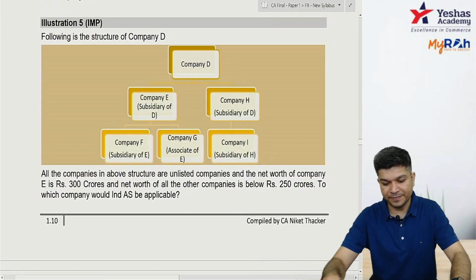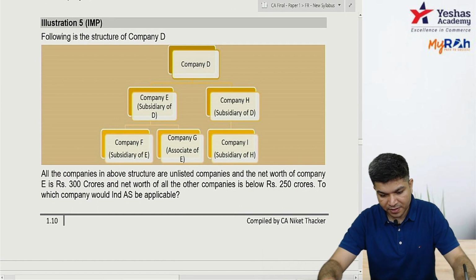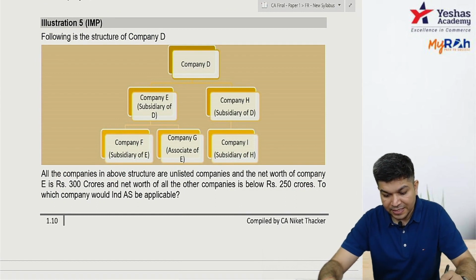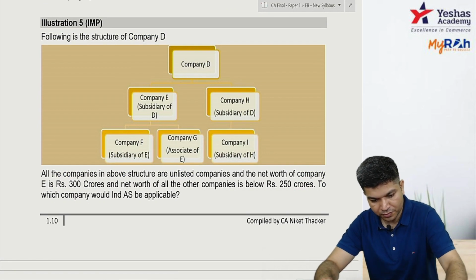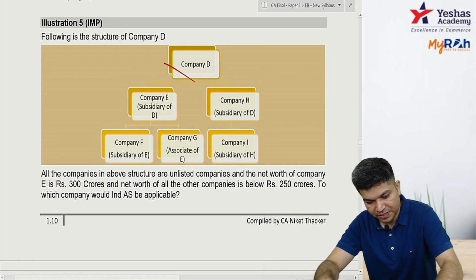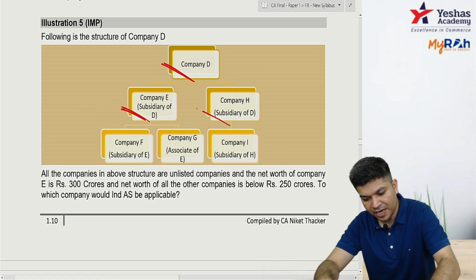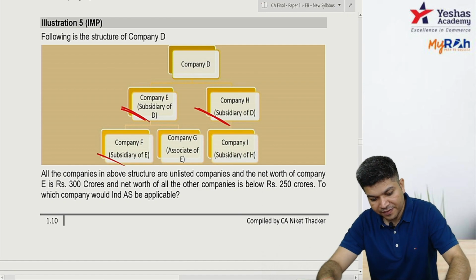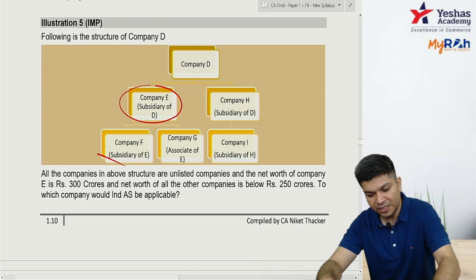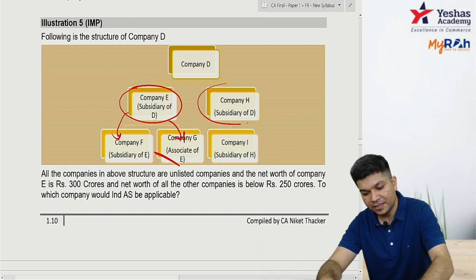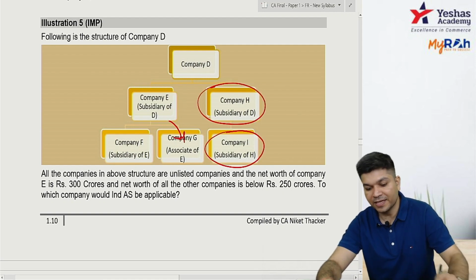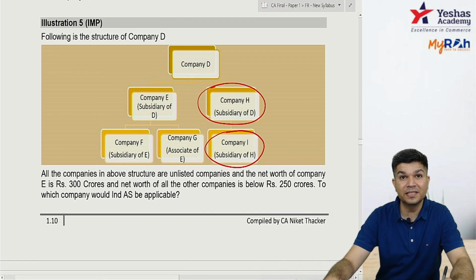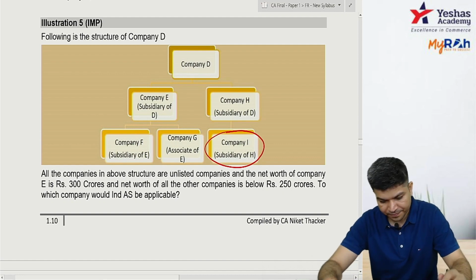Okay, question number 5. There's a company D. D has a subsidiary E and a subsidiary H. E has a subsidiary F and an associate G. And H has a subsidiary I. This is the data given.